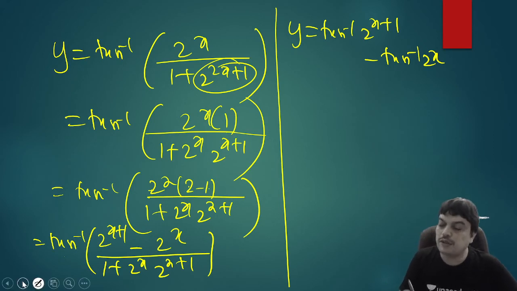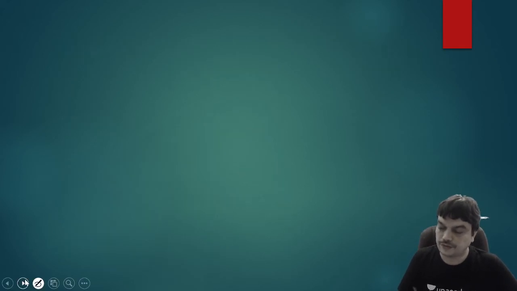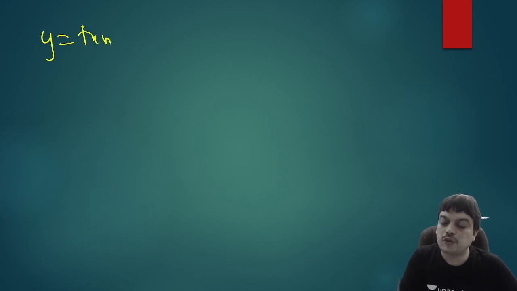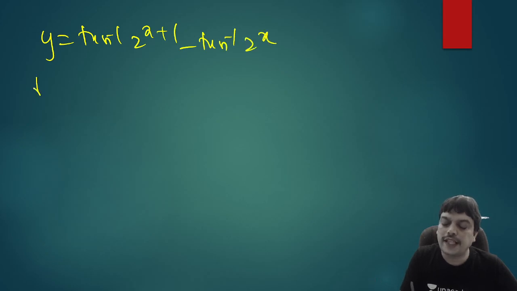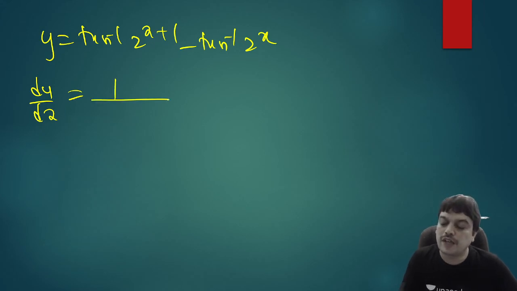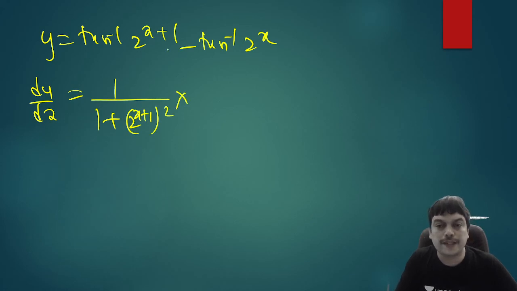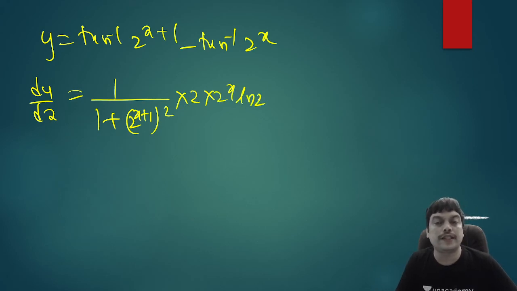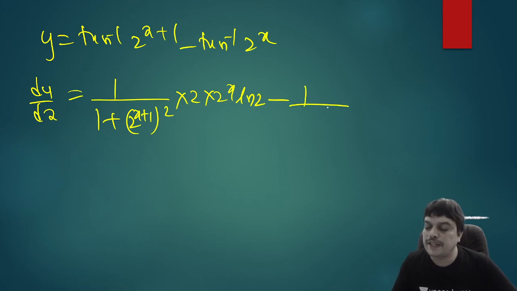So when we have y equal to tan inverse of 2 power x plus 1 minus tan inverse 2 power x, if you have to write the derivative dy by dx, you know the differentiation formula for tan inverse x is 1 by 1 plus x square. So 1 by 1 plus 2 power x plus 1 whole square into differentiation of 2 power x plus 1. So in 2 power x plus 1, you can write 2 outside. 2 power x derivative is 2 power x ln 2 because derivative of a power x is a power x log a. Similarly, for tan inverse, again 1 by 1 plus x square, that is 2 power x whole square, multiplied with derivative of 2 power x, which is again 2 power x into ln 2.